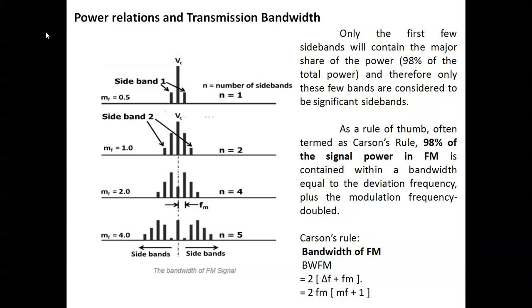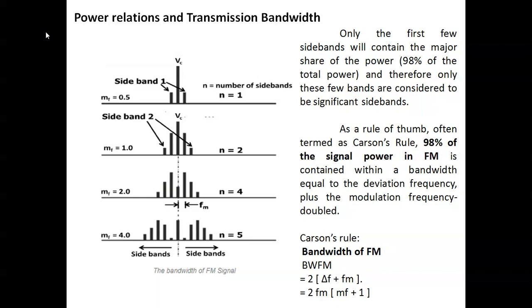Only one sideband is present here, then two sidebands are present here, the third one is represented as four sidebands, and the fifth one represents five sidebands. Only a few sidebands contain the major share of the power, 98% of total power, so they are considered significant sidebands.